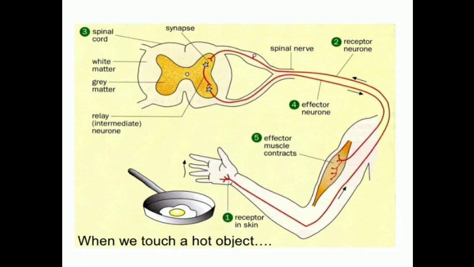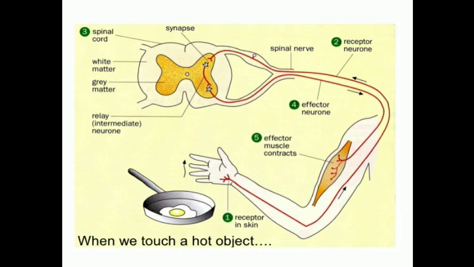Right? So children, in today's class we studied how coordination takes place in animals with the help of the nervous system. Under the nervous system, we studied the human nervous system, that is the central nervous system and peripheral nervous system.